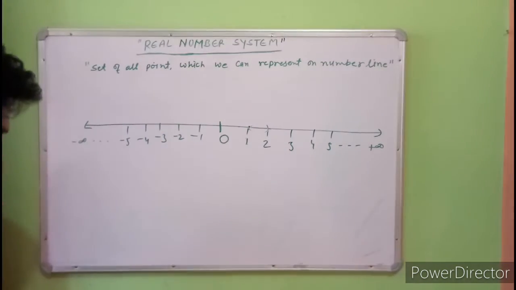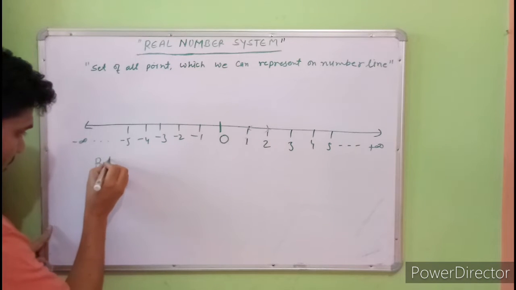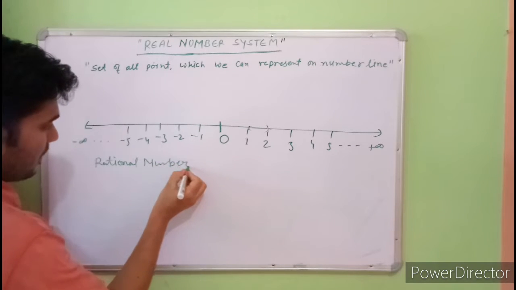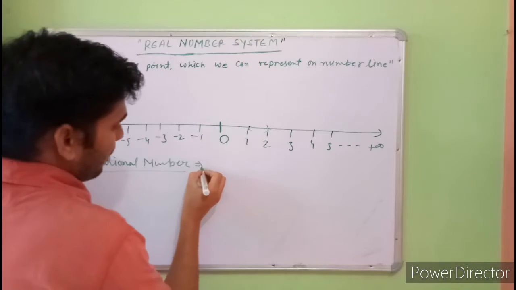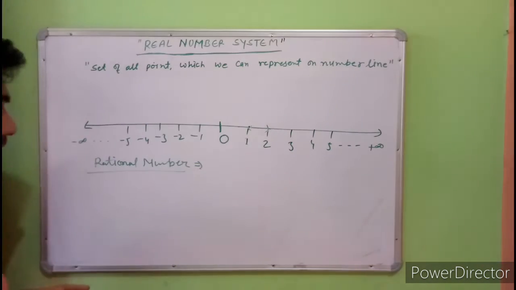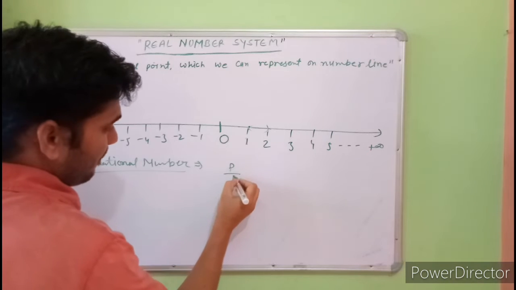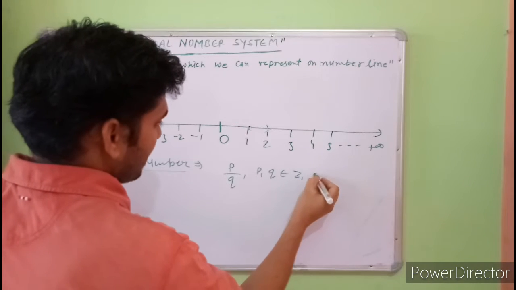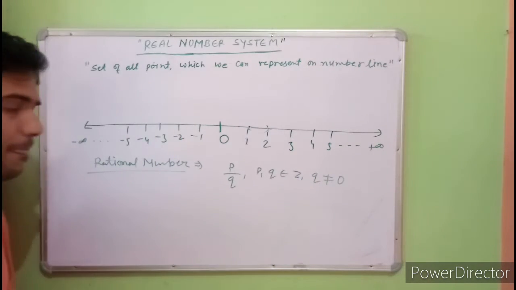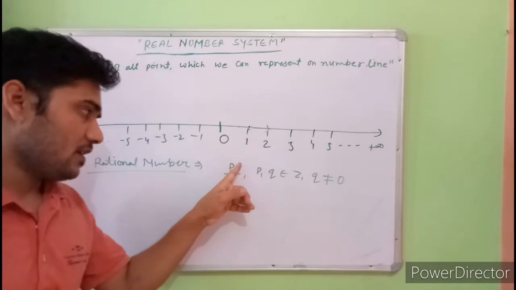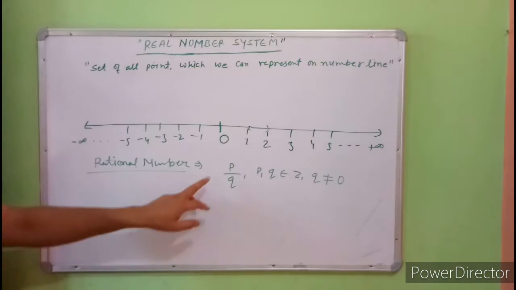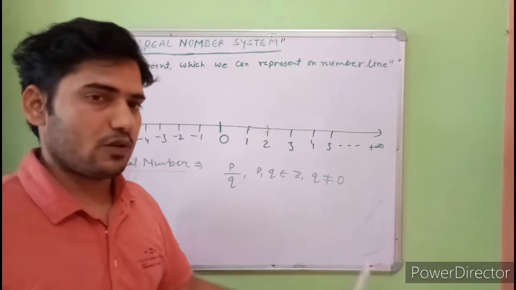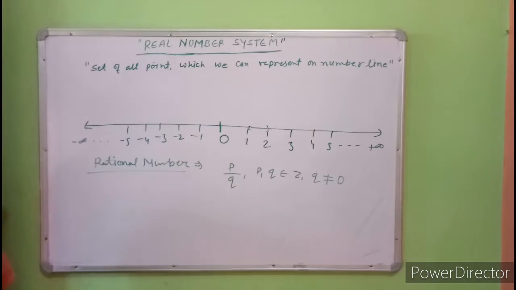What are rational numbers? Those numbers which we can represent in the form of p upon q, where p and q are integers and q does not equal 0. The definition of rational numbers is that we can represent those numbers in the form of p upon q, where p and q should be integers and q does not equal 0. q 0 नहीं होना चाहिए.